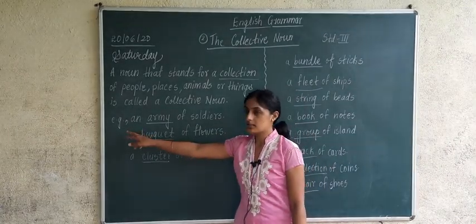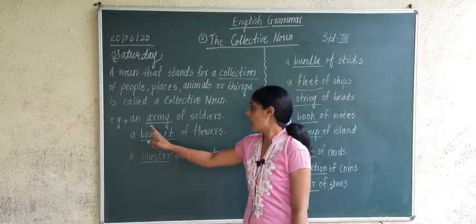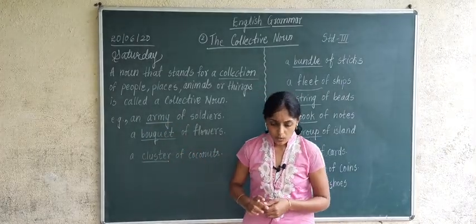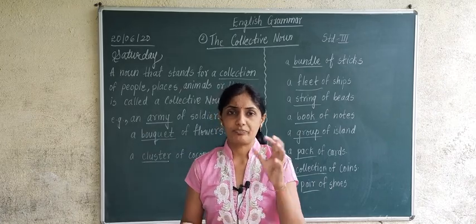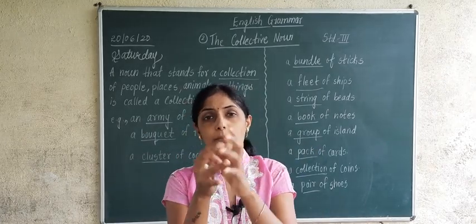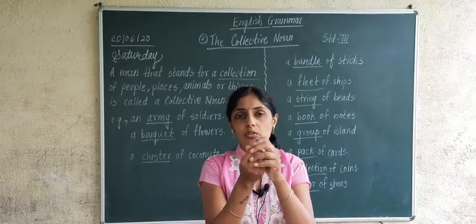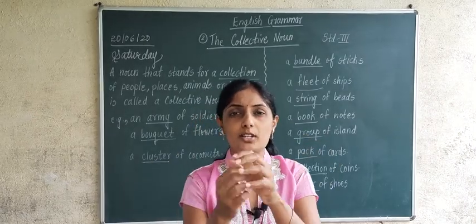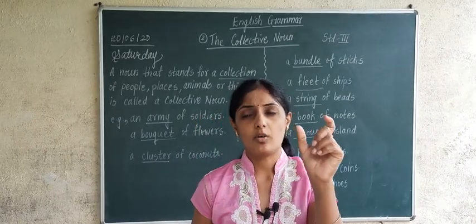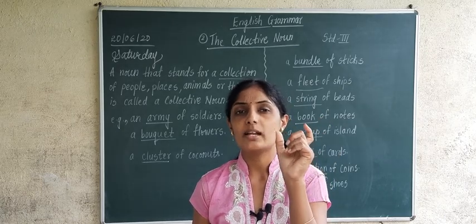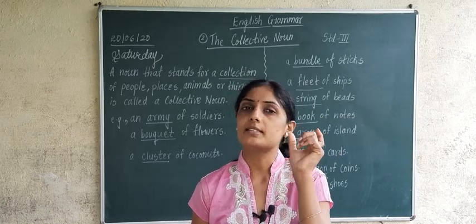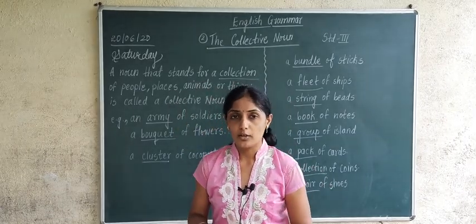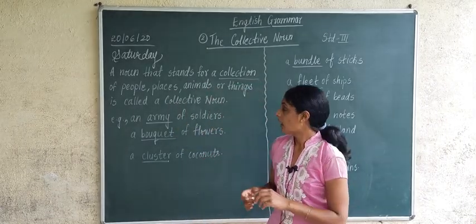Now your examples are there. First one is an army of soldiers. Army means group, and the group is of soldiers. When the group of soldiers come together, it is called by one name, and that name is army. Army is collective noun.